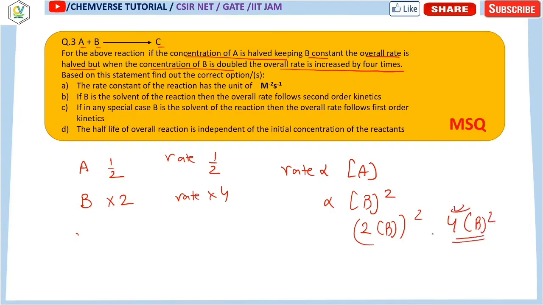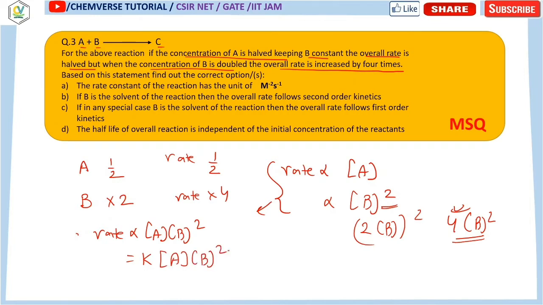So it is 4 times. So from these two expressions we can say that the overall rate is proportional to the concentration of A and the square of B. So rate equals some rate constant K, concentration of A and square of B.